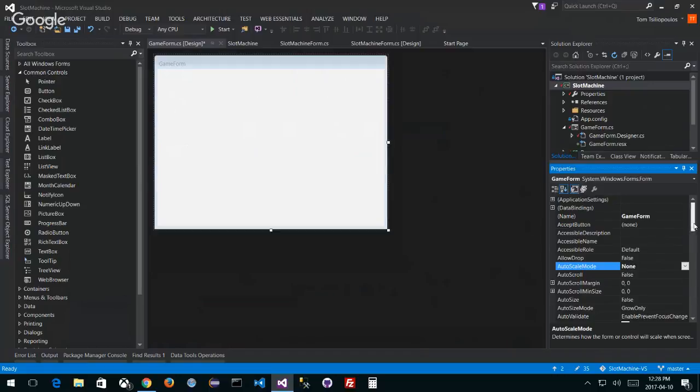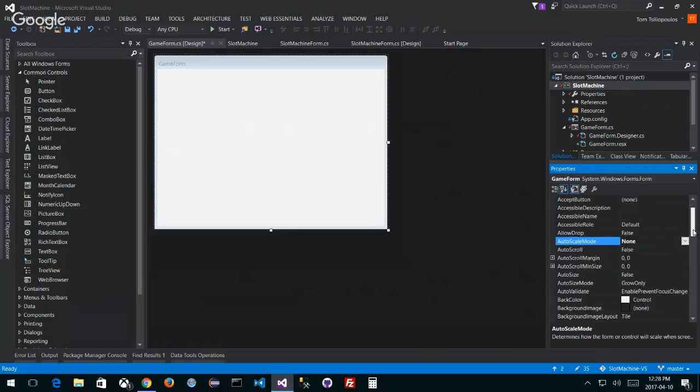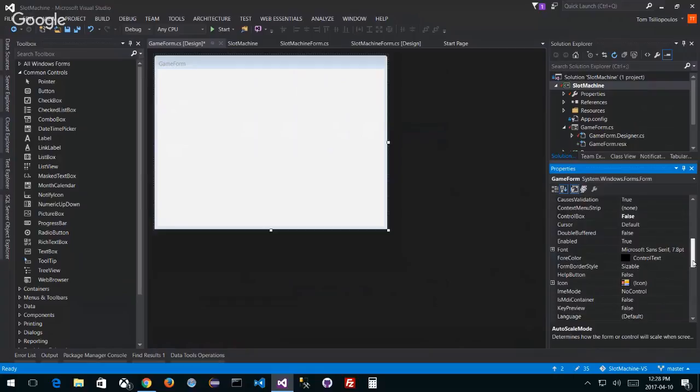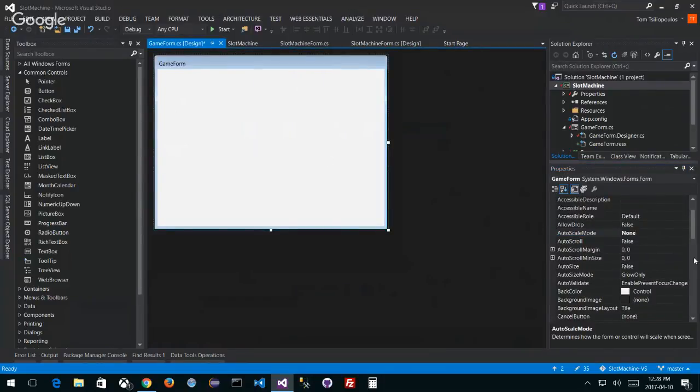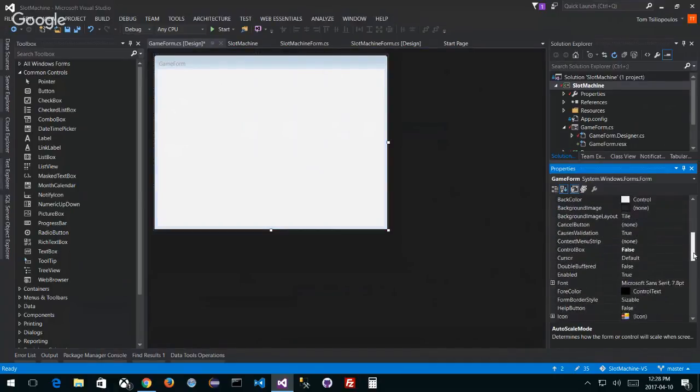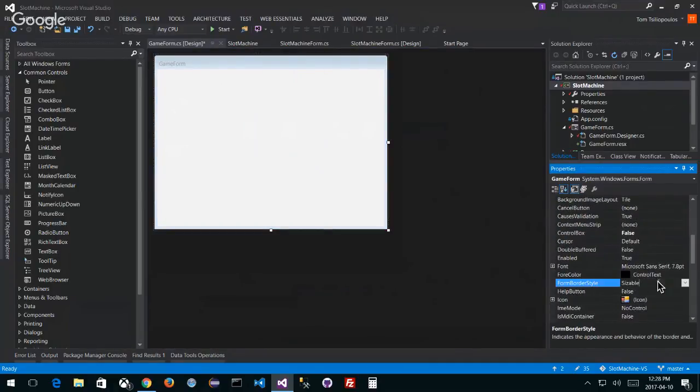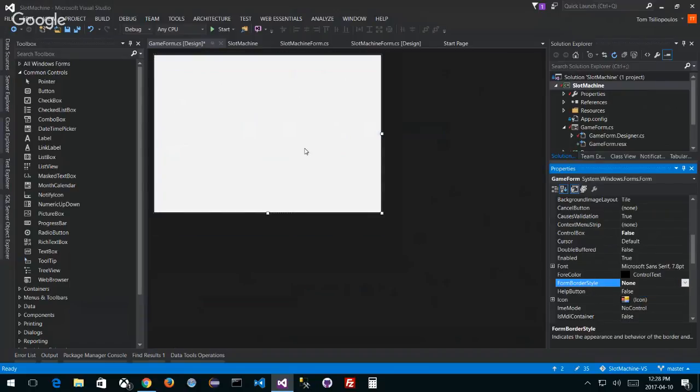One more thing I don't want with my form is I don't care for the name of my game to be on the top. I just want my form to have no borders. So, form border style, if I go to the form border style that I want to use, right? Here's the form border style. Instead of sizable, I want to go to none, right? Just like we did with a splash screen. So there's nothing in here, just this one image.